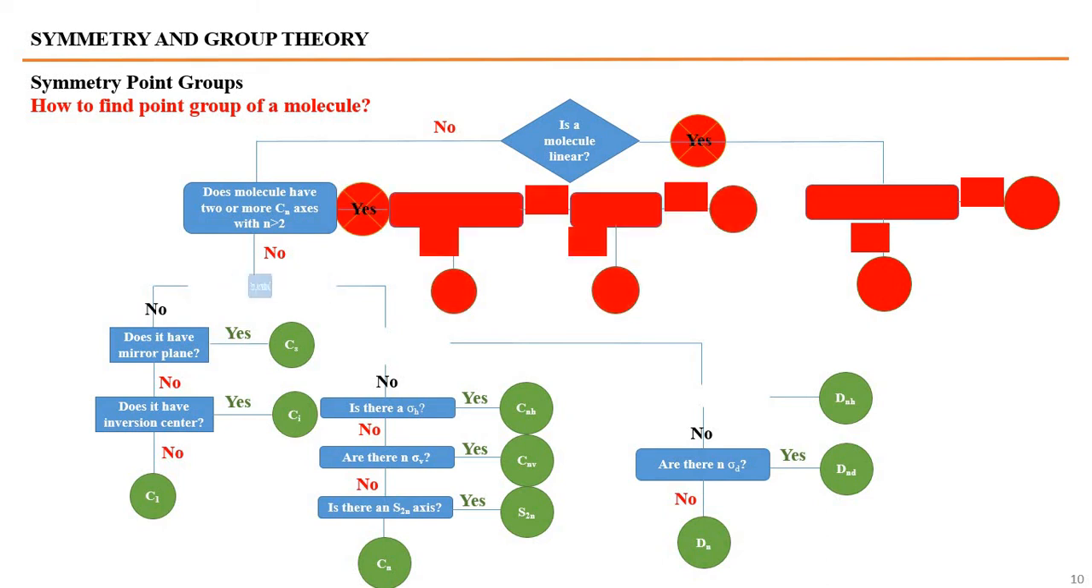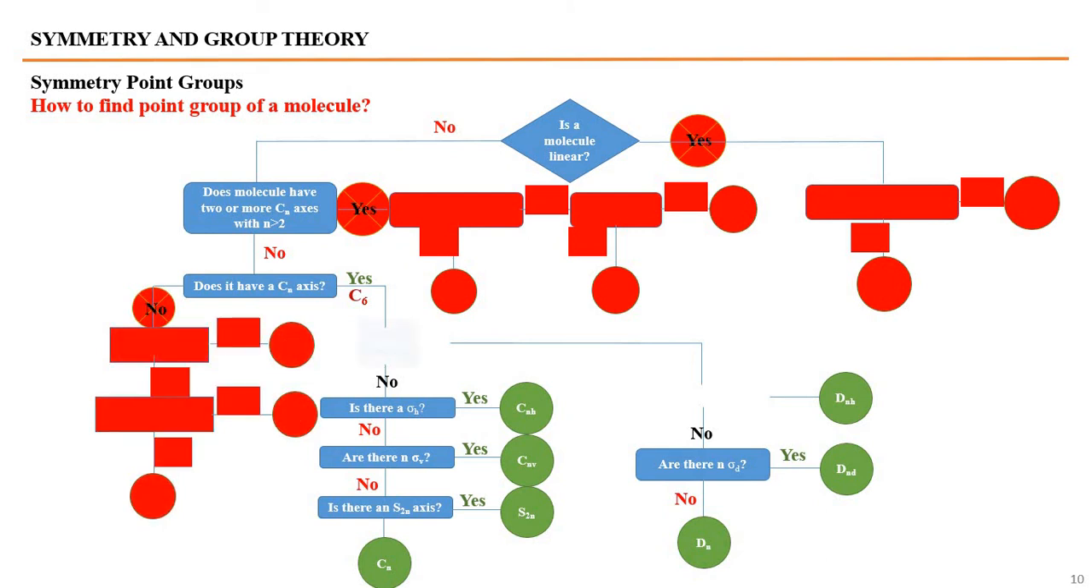Next condition. Does the molecule have a Cn axis? Yes, it has a Cn axis. We have discussed the C6 axis as the principal axis. Yes, it has a Cn axis and it is C6. So the no side will be blocked. We will move to the other condition.